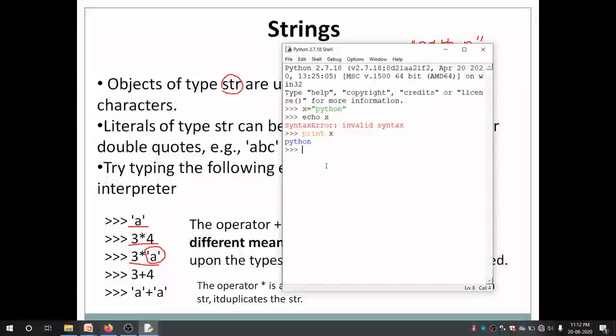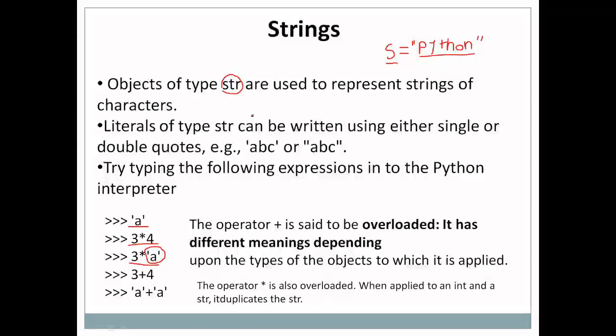I said it is a string. You can verify by using a function called type, which we have studied earlier. The type function returns the type of a value. So I'm passing x to it, and you can see it is returning the type as str. So a string in Python can be declared in this way, and a string is simply a set of characters.